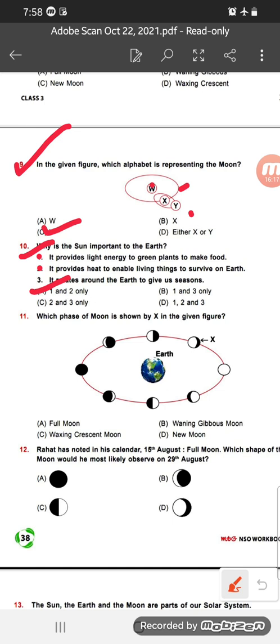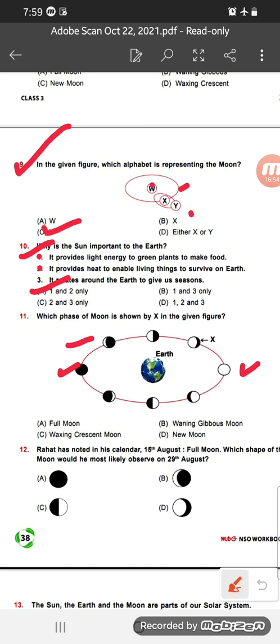11. Which phase of moon is shown by the X in the given figure? See, there are so many phases of the moon around the earth. Full moon, waxing gibbous moon, waxing crescent moon, and the new moon. Here this is the new moon and this is the full moon. Okay, but here is one X. So X is which figure? X is the,